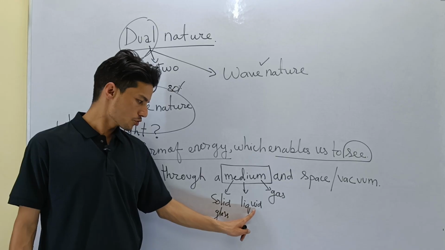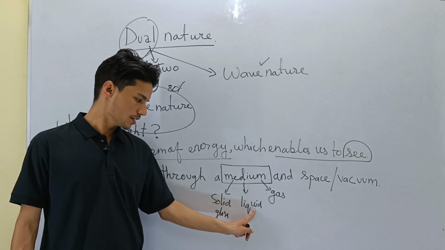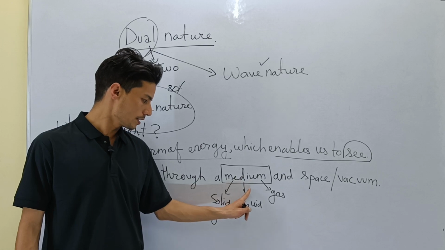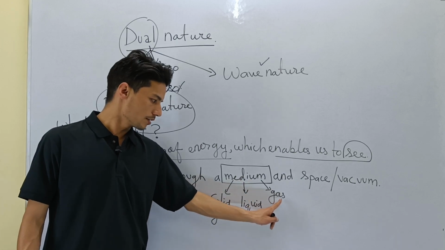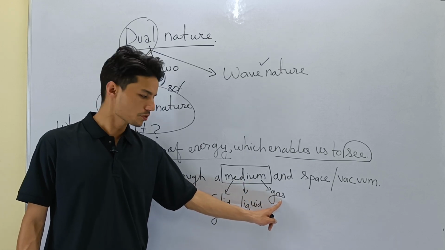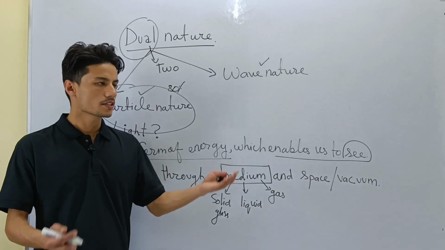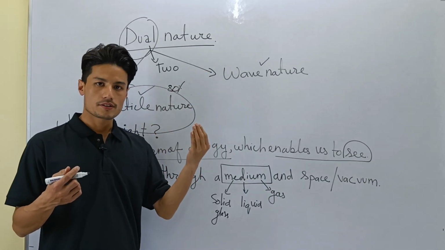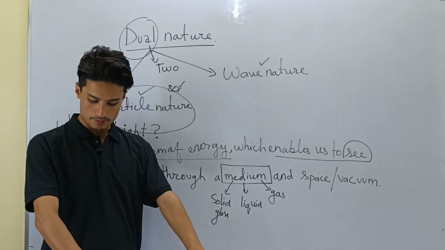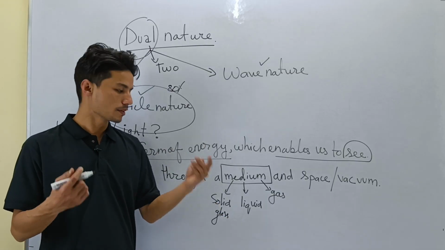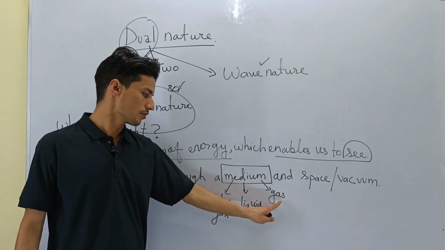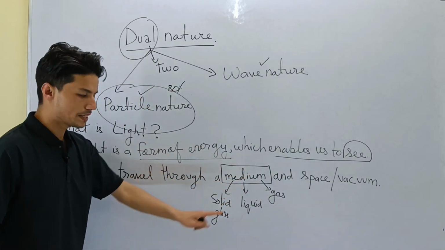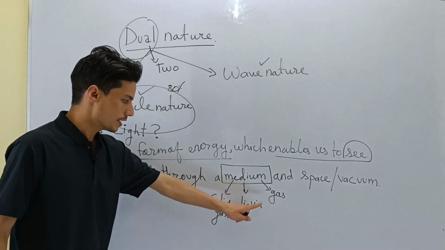Now, can light pass through liquid? Yes, water. Light can pass through water. So water is a liquid, light can pass through liquid. Then gas, can light pass through gas? The answer is yes. See, I am surrounded by air and light is passing through air. It's reflecting on my body, hitting my body. So light can travel through gas also. So light can travel through medium. Medium means solid, liquid and gas.